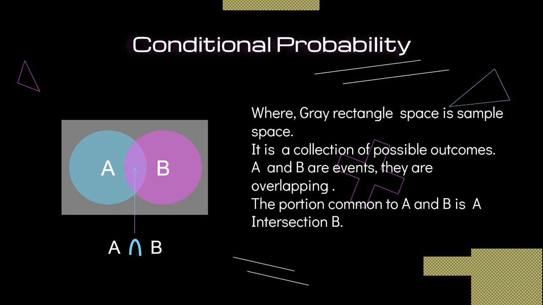It is commonly occupied by the state of Maharashtra as well as the state of Madhya Pradesh. So that is called the intersection, the point where two events, for example A and B, have some common part.